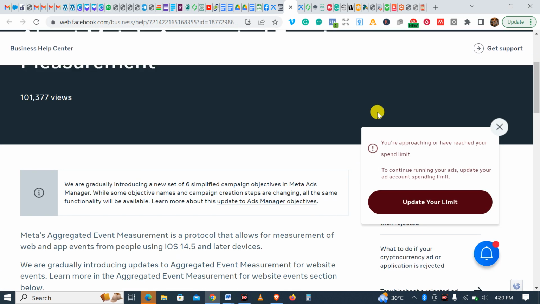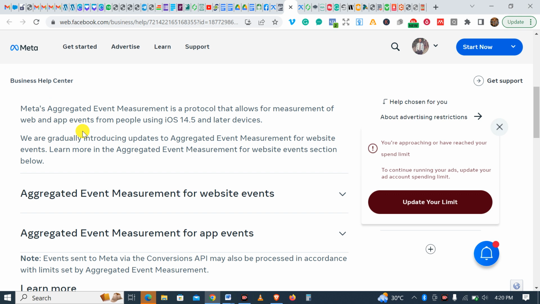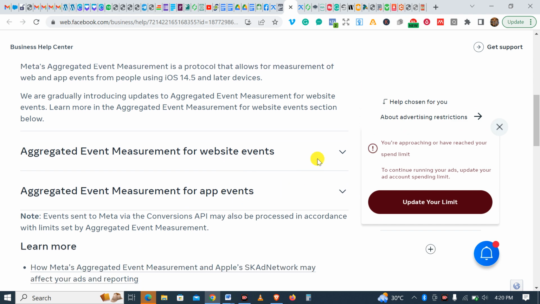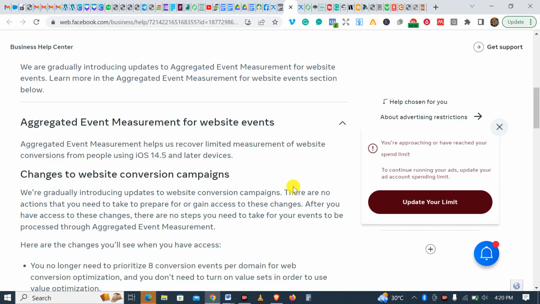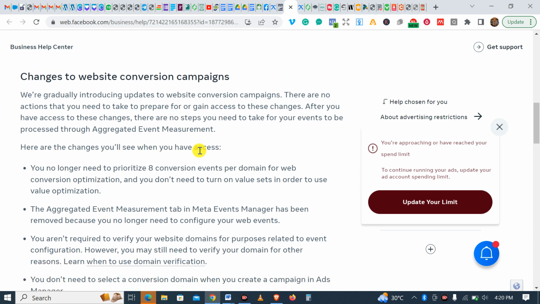What it's telling us is that Meta's aggregated event measurement is a protocol that allows for measurement of web and app events from people using iOS 14.5 and later devices. We are gradually introducing updates to aggregated event measurement for website events. You understand? So what this is telling us is that you no longer need to optimize events. Take time and read it. Where I'm interested is here: here are the changes you see when you have access.